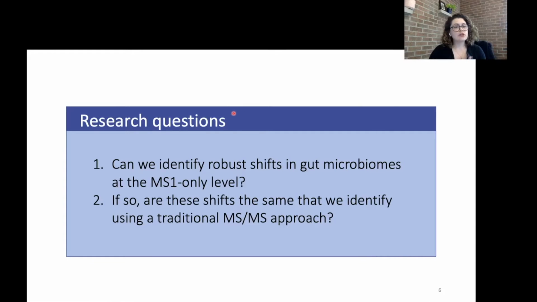So to test this, we have 2 research questions. Number 1, can we identify robust shifts in gut microbiomes at the MS1 only level? And if we can, are these shifts the same that we identify using a traditional or more classic tandem mass spectrometry approach?